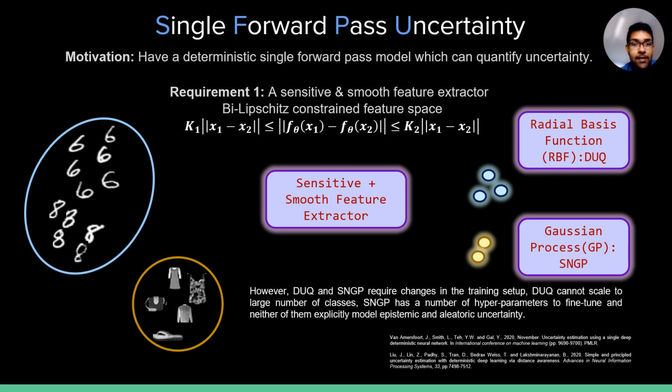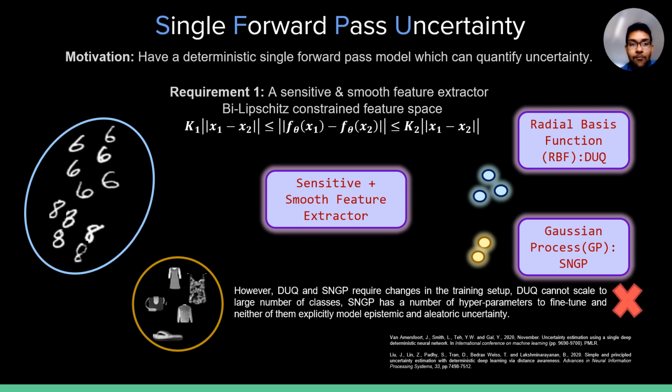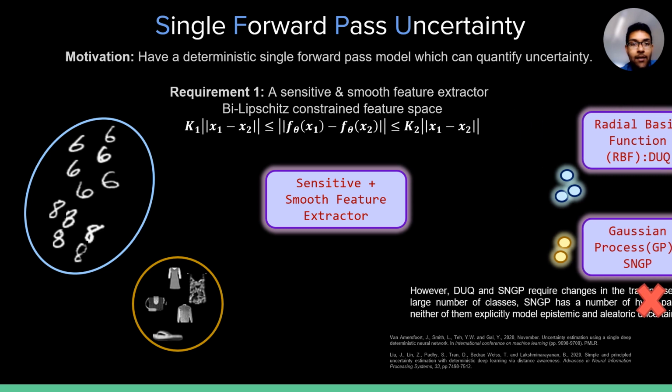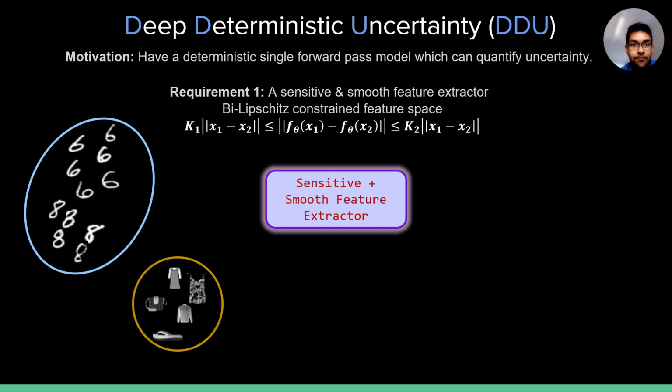However, DUQ and SNGP have multiple additional requirements or constraints. For instance, DUQ cannot scale up to a large number of classes, SNGP has additional hyperparameters, and both of them require many changes to the training setup. So we want to ideally formulate something even simpler.